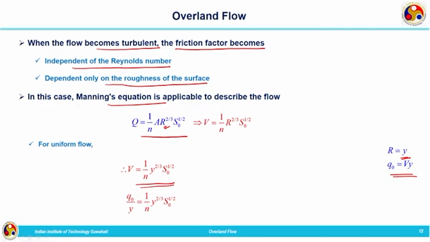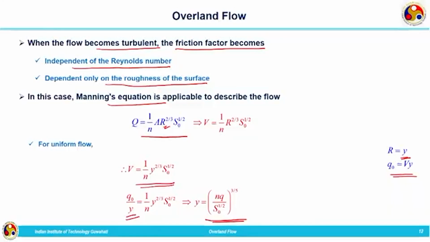So, V is again written as Q naught by y equal to 1 by n y to the power of 2 by 3 S naught to the power of half, which gives y is equal to (n q divided by S naught to the power of half) all to the power of 3 by 5. By comparing this equation for turbulent flow and the one for laminar flow, you can write it in a general form, which I am not doing here.